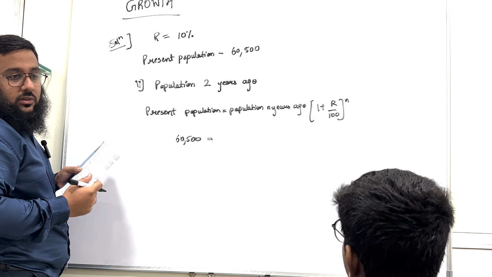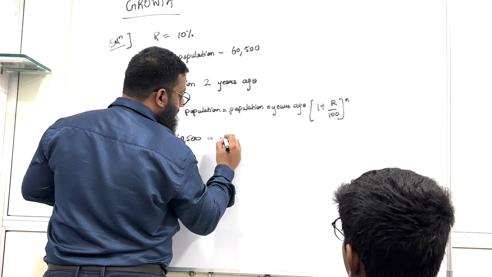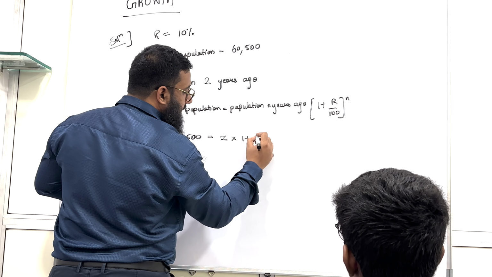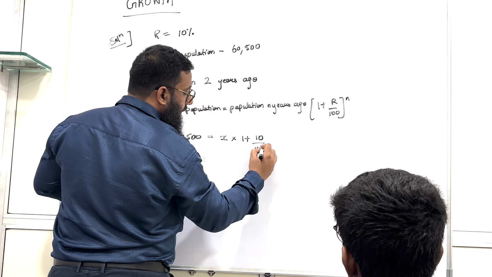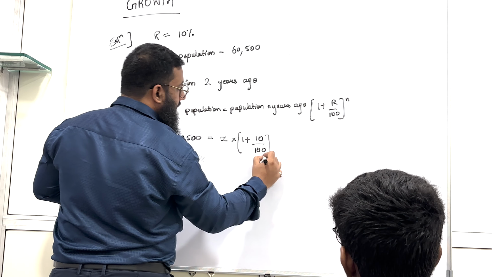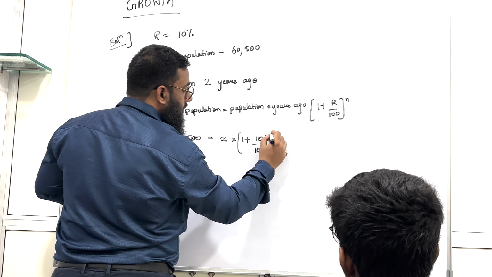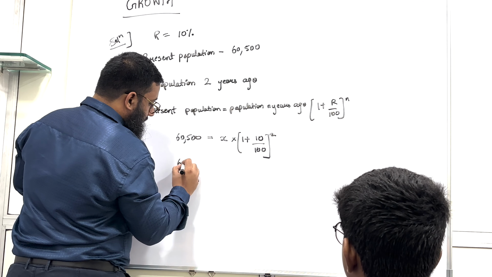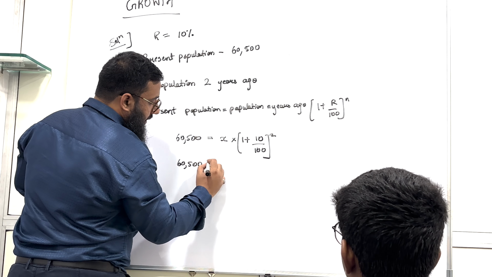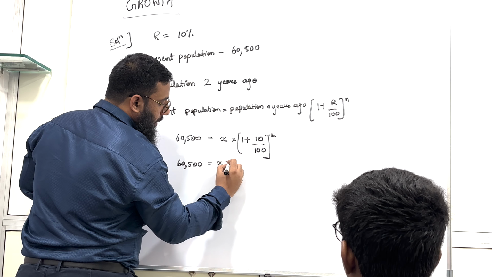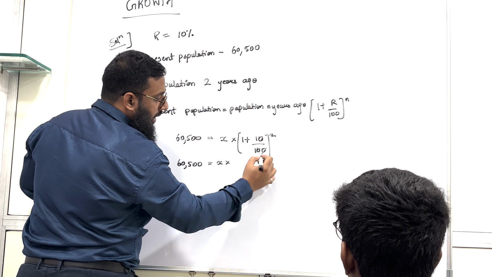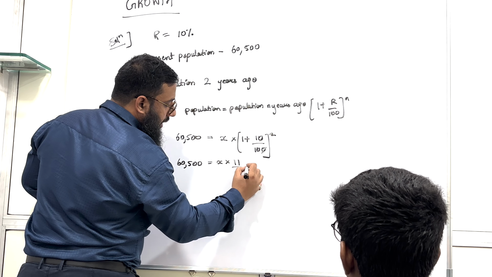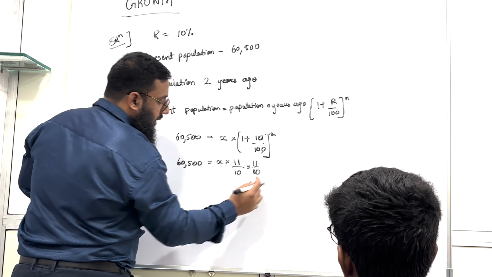The population n years ago we don't know, so let us take it as x, into 1 plus 10 upon 100, and the number of years is 2. Solve this. 60,500 equals x, zeros get cancelled, 10 ones are 10, 10 plus 1 is 11, so 11 upon 10 into 11 upon 10.